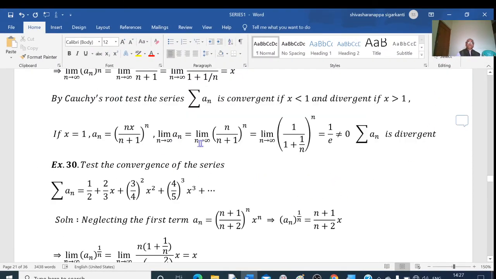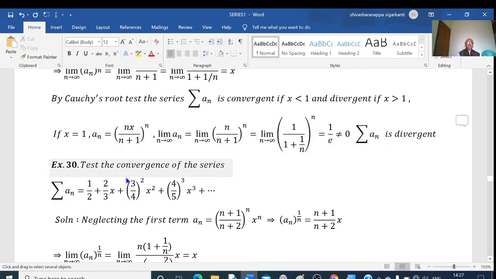See here, I have taken the limit of a_n. This is equal to, I am getting 1 by e, which is not equal to 0. Therefore, we say that the given series is divergent. So that is, if x less than 1, the series is convergent. If x greater than 1, the series is divergent. If x equal to 1, then also the series is divergent.